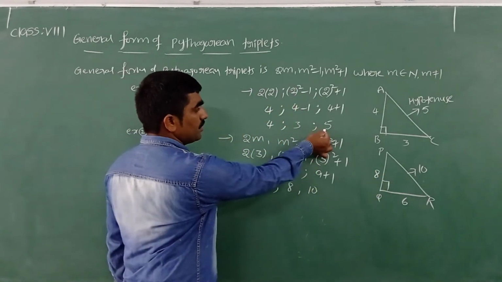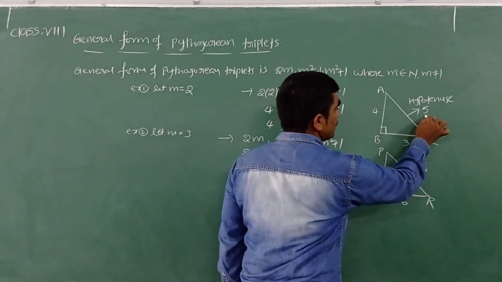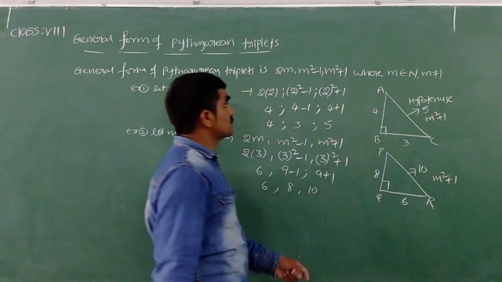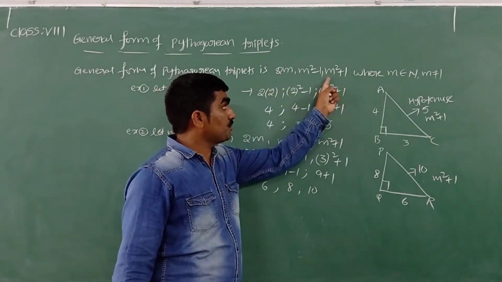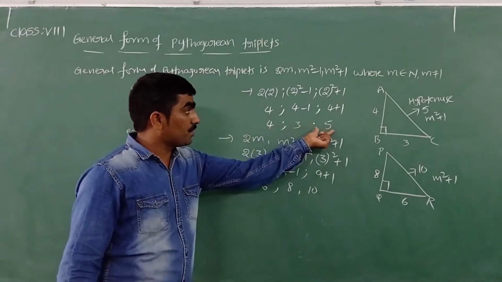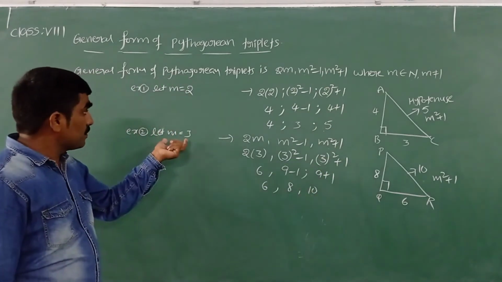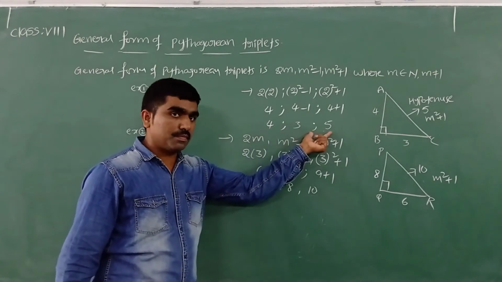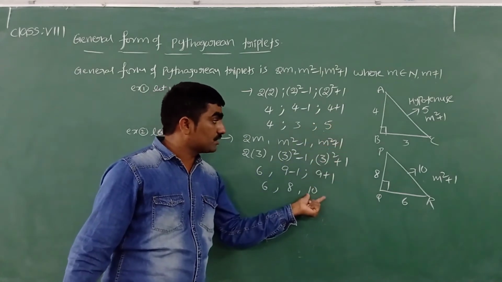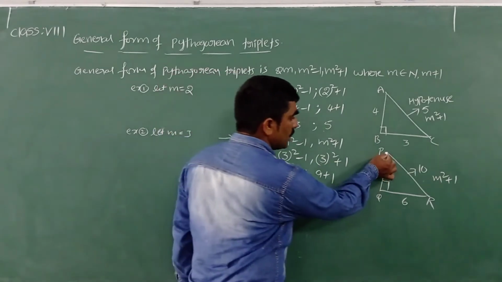5 is the value of m square plus 1, and 10 is the value of m square plus 1. So the hypotenuse will be m square plus 1. In that general form, m square plus 1 is nothing but the length of the hypotenuse. Why? Because we observed just now that the hypotenuse value m square plus 1 is greater. Whatever m value we substitute, we get triplets in which m square plus 1 is always greater. That greater value is always the length of the hypotenuse. So the hypotenuse length is m square plus 1.